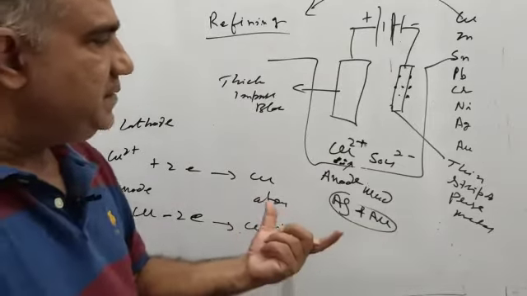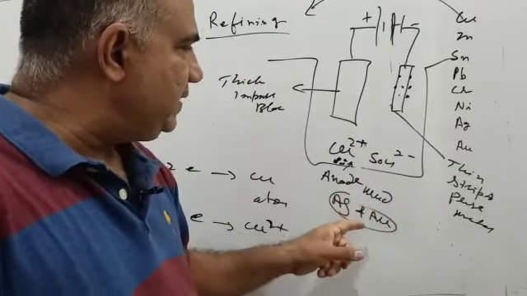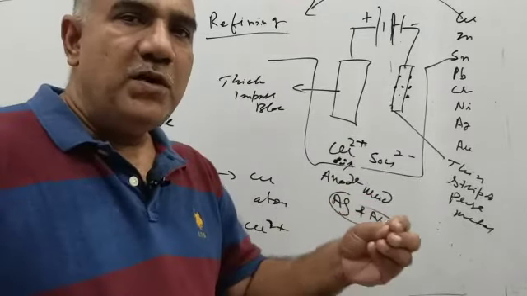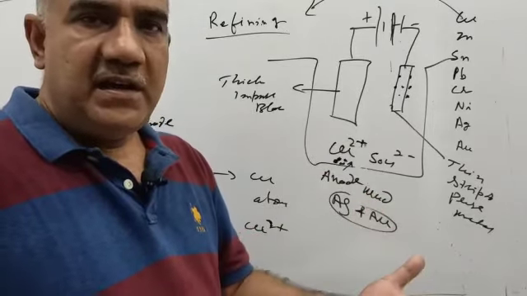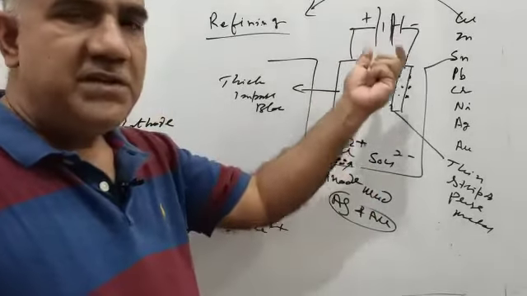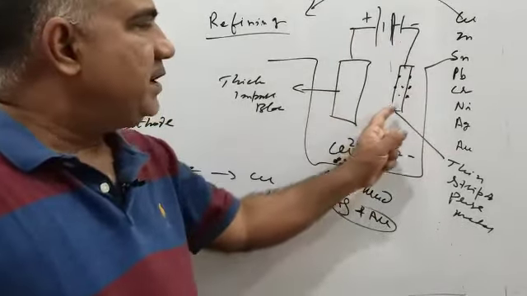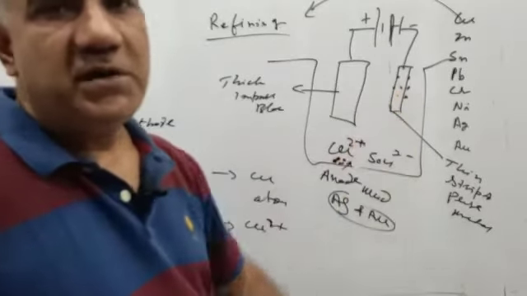I think that is more than sufficient. We have talked about the three requirements, what anode mud is, and what happens to the more reactive impurities like iron: they enter the electrolyte and remain there. And for the metal that is of our interest, the electrode potential is set in such a way that only its ions are brought to the cathode. So this was all about electrolytic refining.